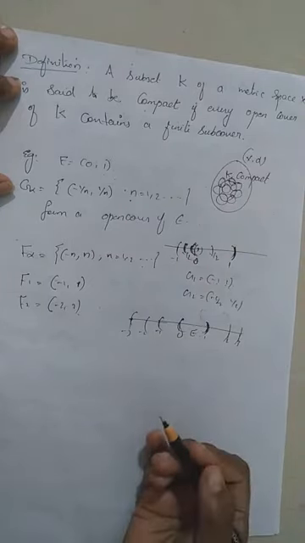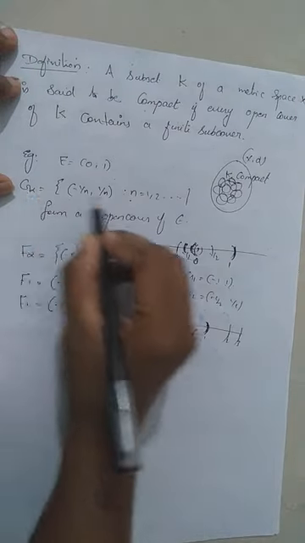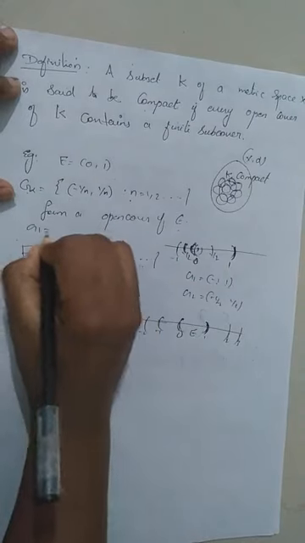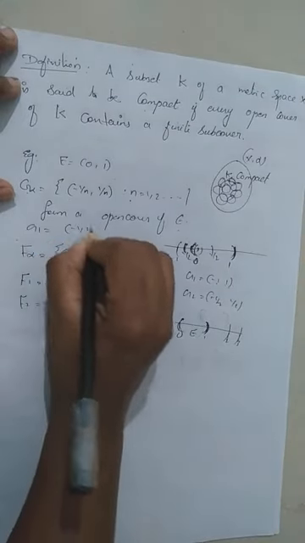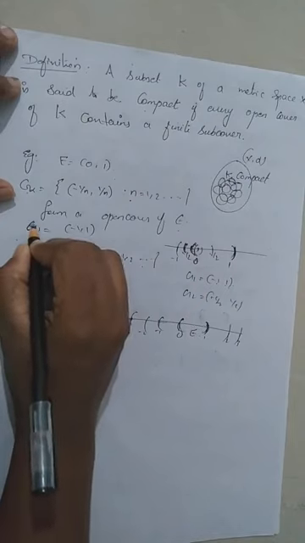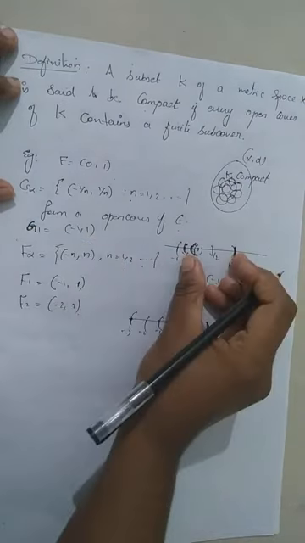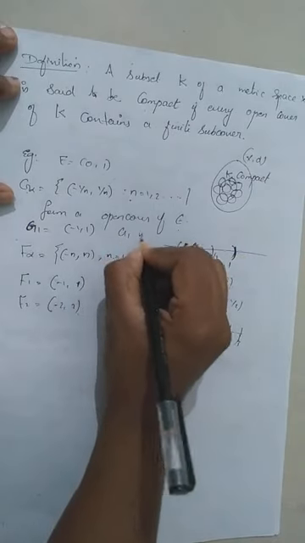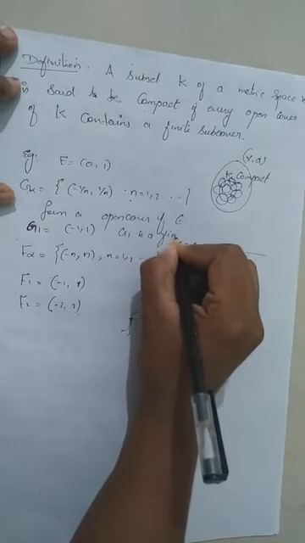What is a finite subcover? Clearly, G alpha forms an open cover. Okay. Now, if we take G1, which is (-1, 1), the set G1 is enough to cover the open interval (0, 1). Therefore, G1 is a finite subcover.